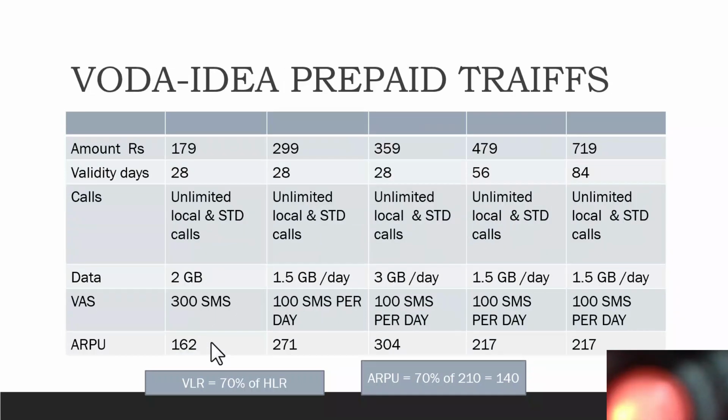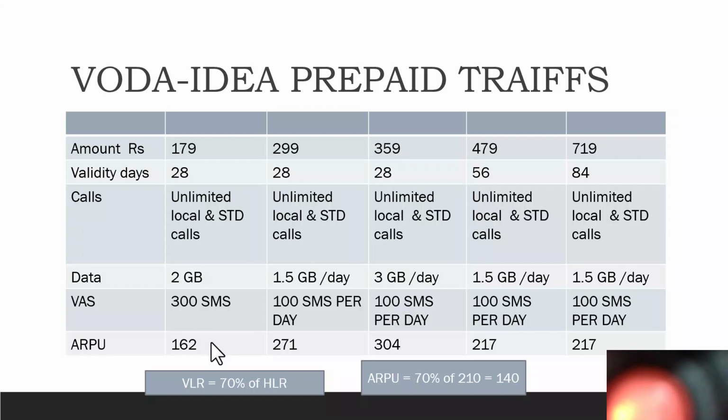Now, if you look at the ARPU of Idea Cellular, their plans are almost the same, but where Airtel's plan is 265, their plan is 179. The minimum plan gives a 28 days validity and unlimited calls. Now they're giving more data to attract customers, because they want people to come to them. So they are offering 2 gigabyte against 1 gigabyte given by Airtel. And then they are giving 300 SMS here, not per day, but the least plan gives you only 300 SMS for the entire 28 days, whereas all other plans are 100 SMS per day.